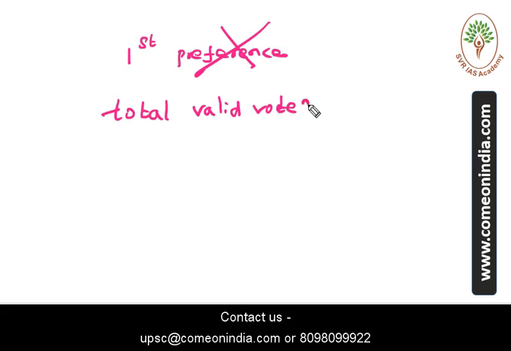If no candidate gets 50% of the valid votes, the candidate with the lowest number of votes will be eliminated and that candidate's votes will be transferred, based on second preferences, to the other candidates. For example, consider candidates A, B, C. No candidate secured 50% of the total valid votes.